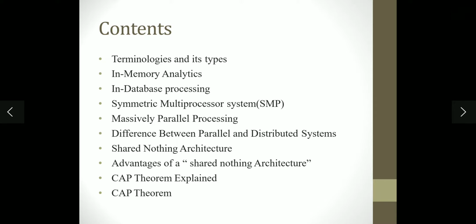These are the contents which I am going to discuss. Terminologies and its types: in-memory analytics, in-database processing, symmetric multiprocessor system, massively parallel processing, difference between parallel and distributed systems, shared nothing architecture, advantages of a shared nothing architecture, and the CAP theorem.